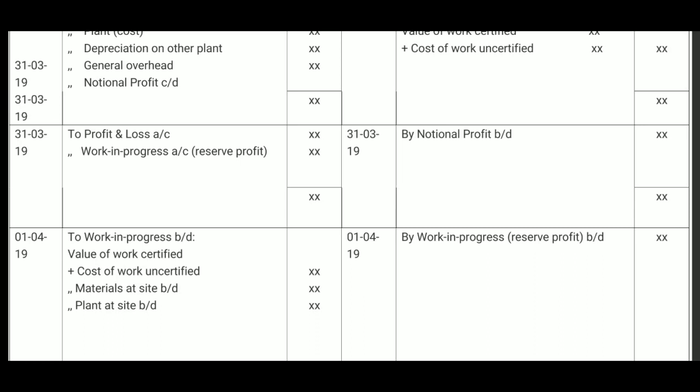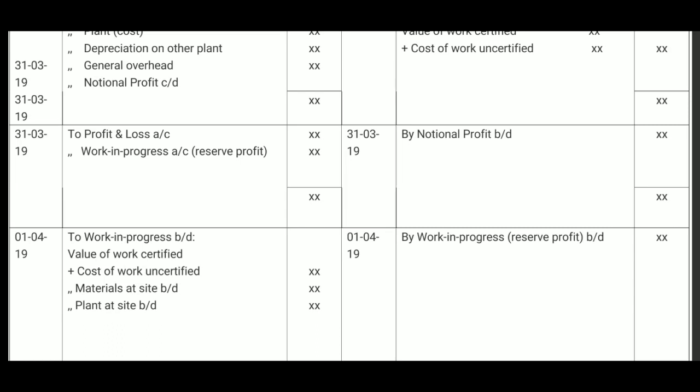After this, this year is closed, but the next year begins on 1/4/2019. The contractor will have to continue this contract work because it remained incomplete in the first year. In the second year it is continued.